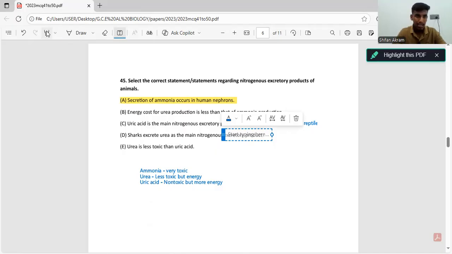And the final statement, they are saying urea is less toxic than uric acid. As I told, uric acid is non-toxic, and urea is a bit more toxic than uric acid. Again, that statement is also wrong. The correct statements are A, C, and D.